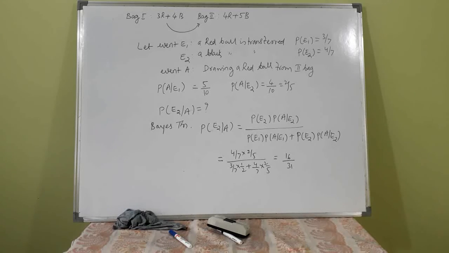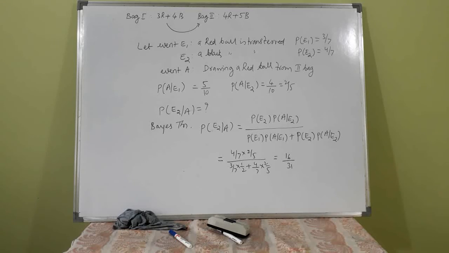Bag 2 contains 4 red, and a black ball being added means the total will increase. Selecting black from the first bag means the probability of transferring a black ball is 4 by 7, correct, sorry. Event A is drawing a red ball from the second bag.